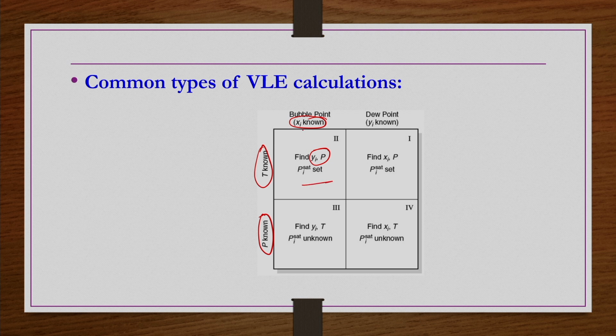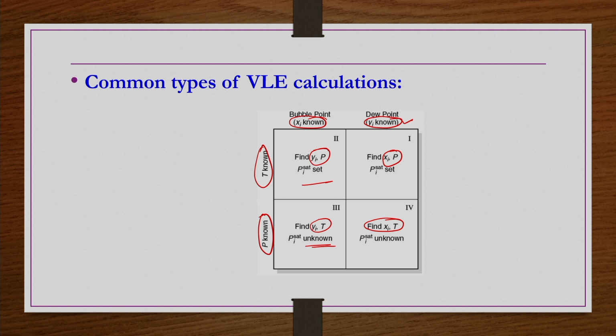If P is known and xi is known, then also it is a bubble point calculation, where you can find yi and T. Pi sat is unknown, so by trial and error you can find temperature and then Pi sat, which is what we are going to do now. Then if T is known and yi is known, it is known as a dew point calculation, where you will be finding xi and P. If P is known and yi is known, then also it is a dew point calculation, where you will be finding xi and T.